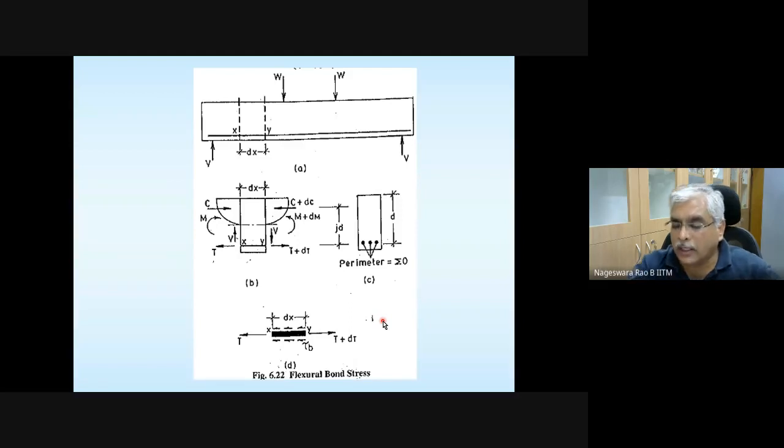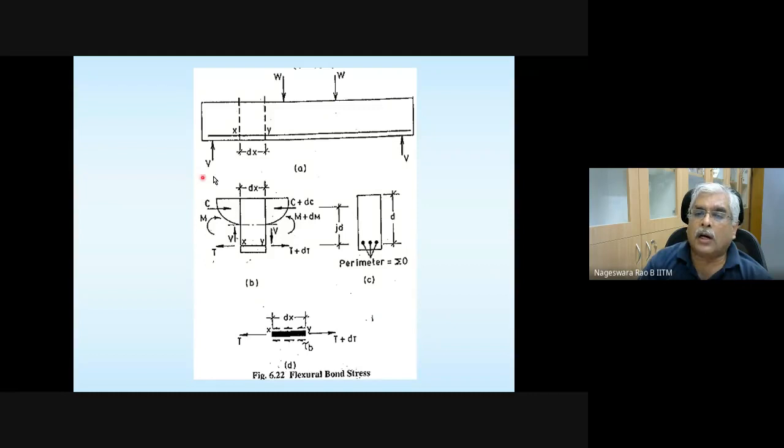Please note that we developed some of these relations in earlier classes, when we were discussing nominal shear. But anyway, let's go through them for completeness.